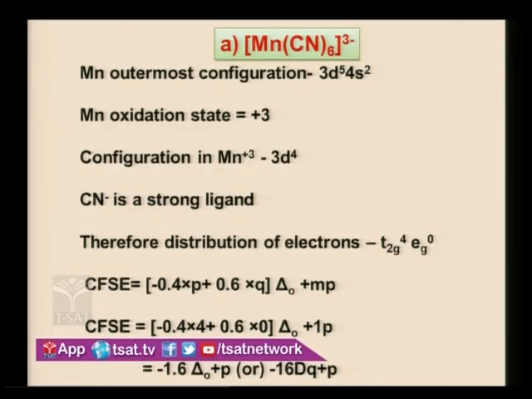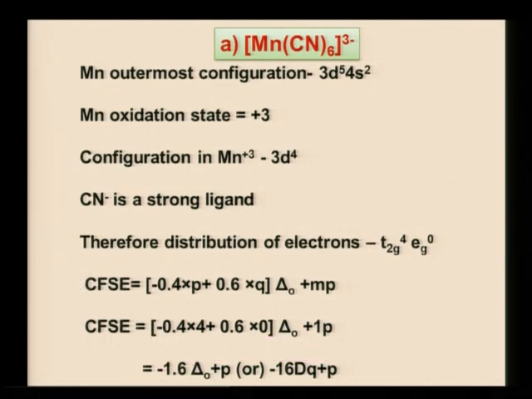Now substitute these numbers of electrons in the CFSE formula. You can see CFSE is equal to minus 0.4 into P, where P is the number of electrons present in the T2g orbitals, plus 0.6 into Q, where Q is the number of electrons present in Eg orbitals, plus delta O plus MP. How many electrons are there in T2g? 4 electrons. So minus 0.4 into 4 plus 0.6 into how many electrons are there in Eg? 0. Now calculate.